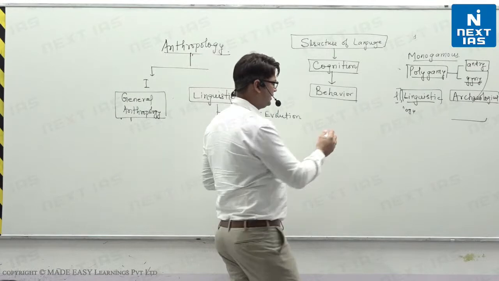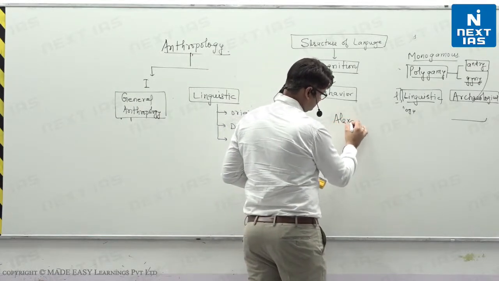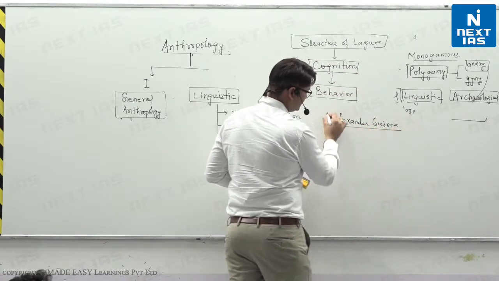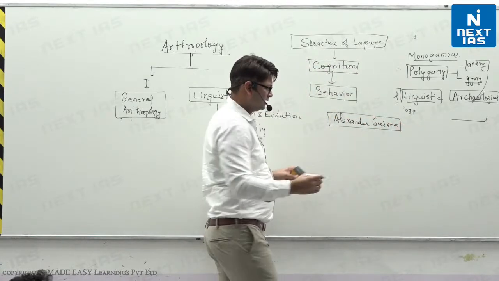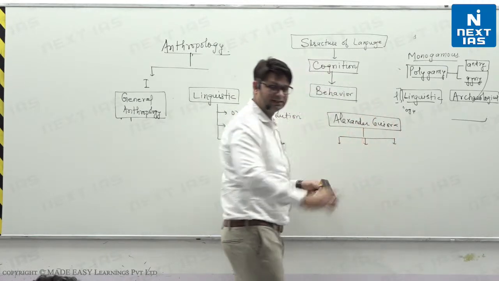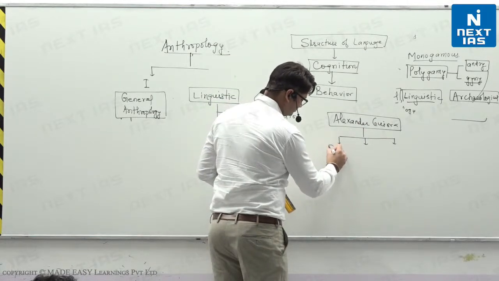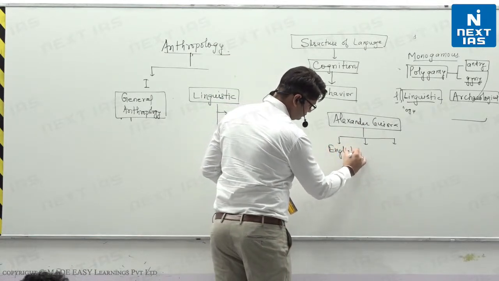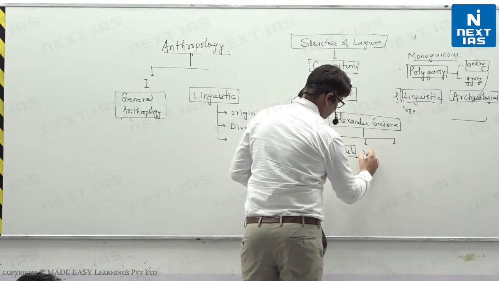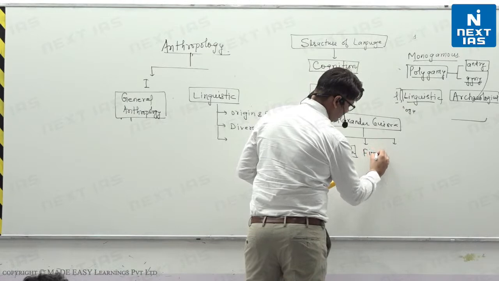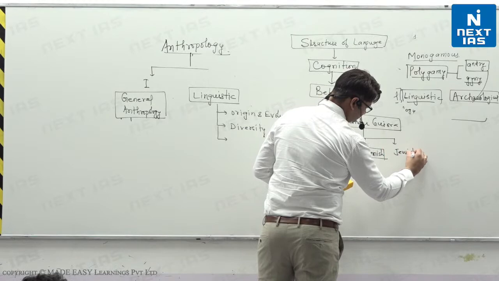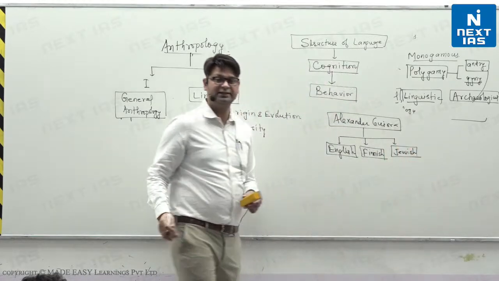Alexander Guerrier did a study. Right. Alexander Guerrier compared 3 children from 3 linguistic families, right? English speaking, then Finnish speaking, Finland, and Jewish speaking, right?